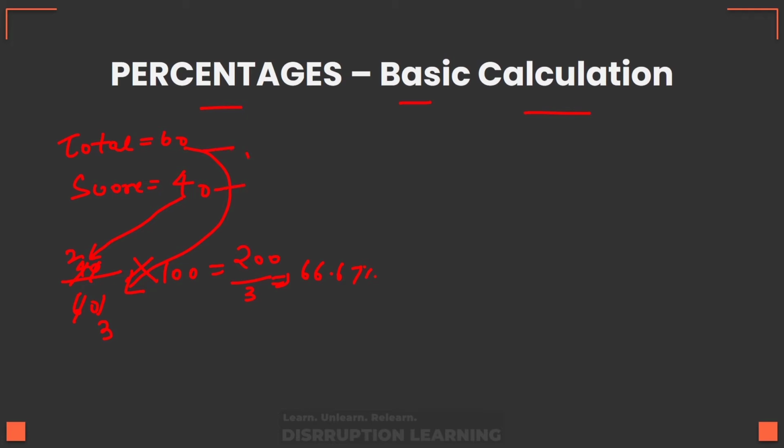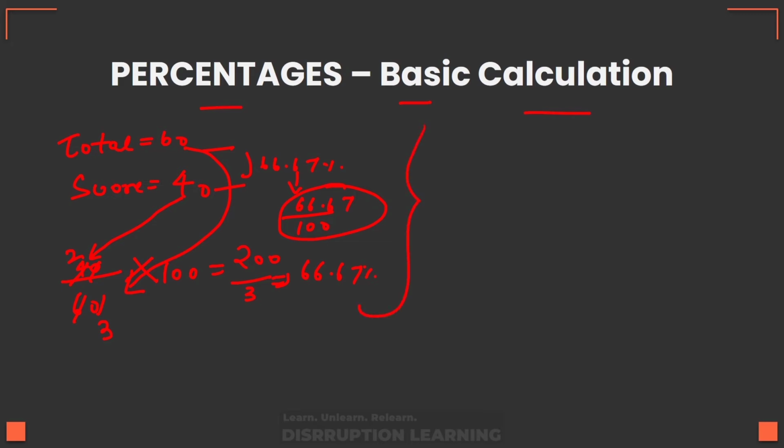His percentage is 66.67%. This means that if the total marks were 100, he would have got 66.67 in that exam. I know it seems a bit odd once we talk about the literal definition, but the application is basically quite easy. Now let's take another example.